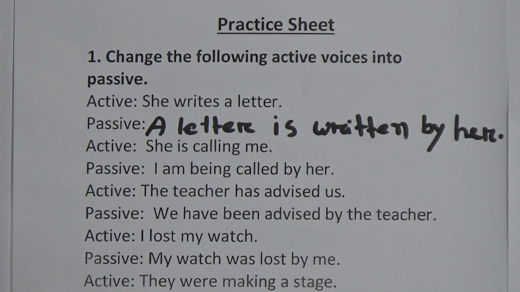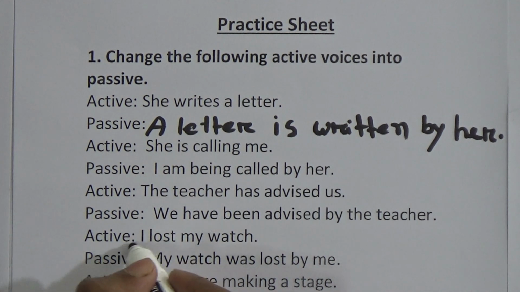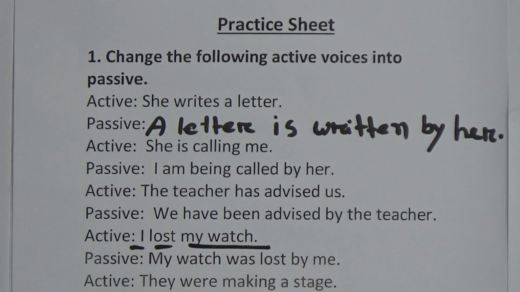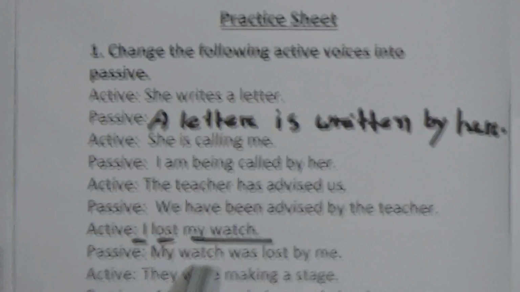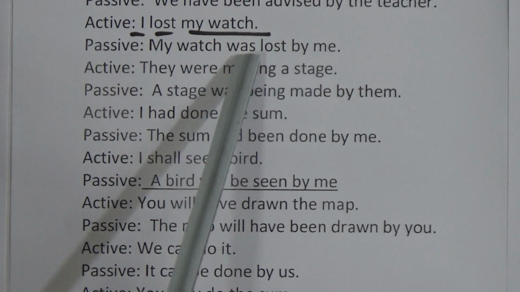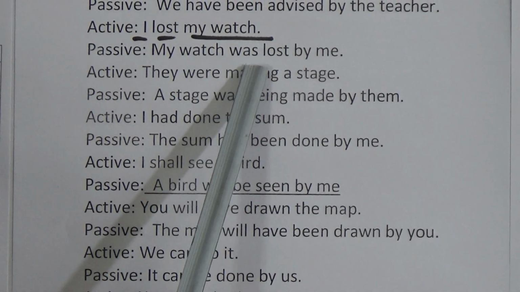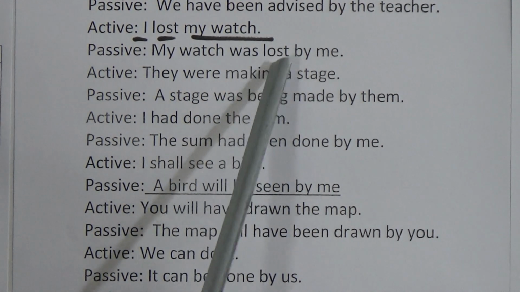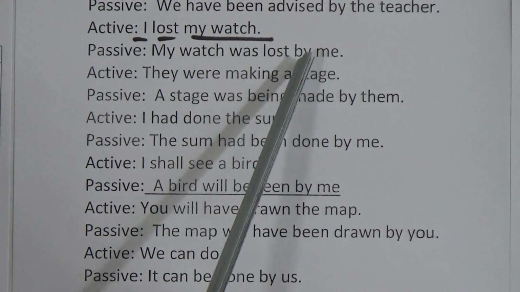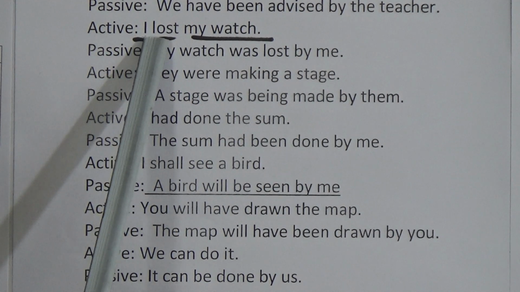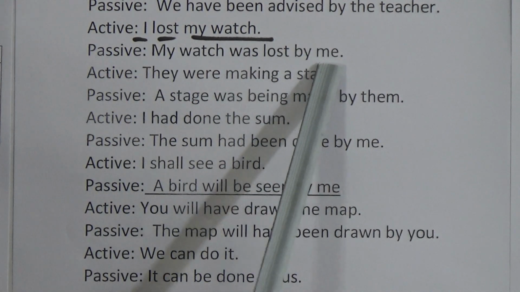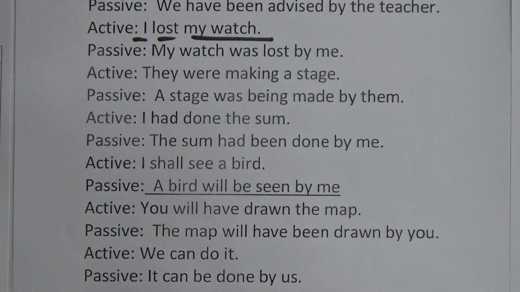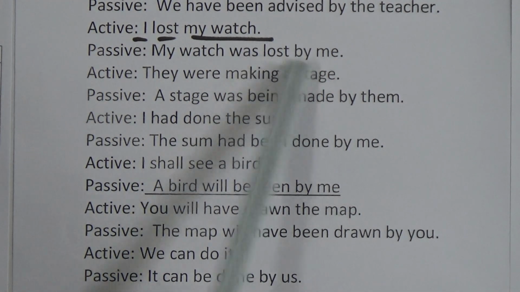The next sentence, I lost my watch. Here I is the subject, lost is the verb, and my watch is the object. So my watch will be the subject of passive voice, my watch. Now we will add the auxiliary verb. Watch is singular, so we will use was, and then lost as the past participle of the verb, and then by, and I will be replaced by me, because we know that the objective form of I is me.